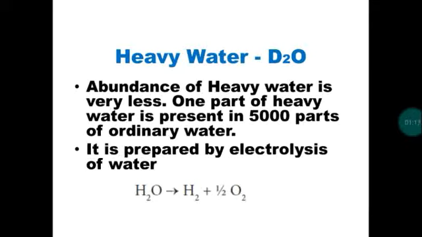We already studied the preparation of deuterium. How do we prepare deuterium? We did the electrolysis process. We take ordinary water. When water is electrolyzed, first the ordinary water molecule will undergo a dissociation process, producing hydrogen as well as oxygen. Then heavy water will undergo dissociation to produce deuterium and oxygen. So we already completed electrolysis of water to prepare deuterium.